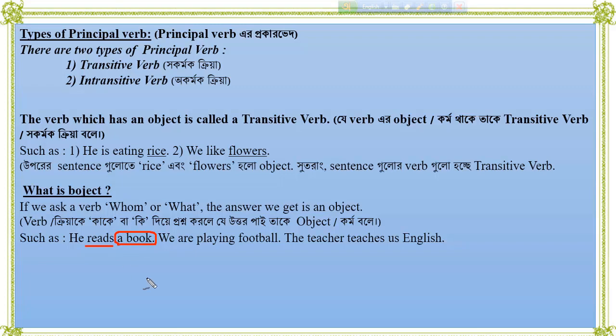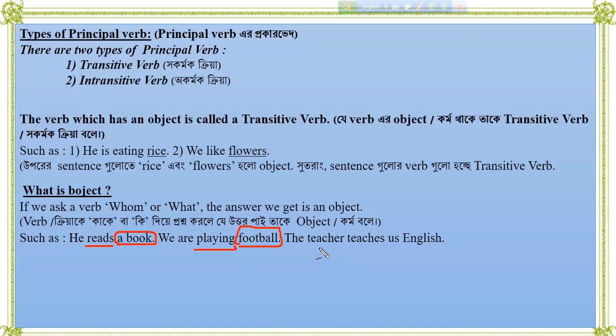Similarly, in the second sentence, we are playing football. Here playing is the verb. If we ask the verb whom, there is no answer. যদি আমরা ভার্বের কাছে কাকে দিয়ে প্রশ্ন করি কোনো উত্তর আসবে না। But if we ask the verb what, আমরা যদি ভার্বের কাছে কি দিয়ে প্রশ্ন করি, অর্থাৎ প্লেয়িং খেলা, খেলা কি খেলে, there will be the answer football. So football is an object.